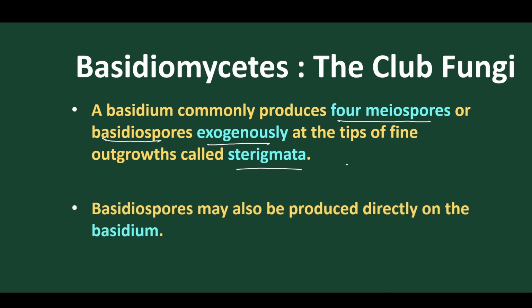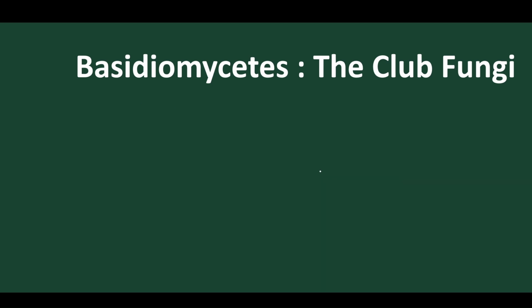Basidiospores may also be produced directly on the Basidium. In some cases we find that from the Basidium the spores are produced directly without any sterigmata. But mostly, the maximum production of Basidiospores is with the help of sterigmata.